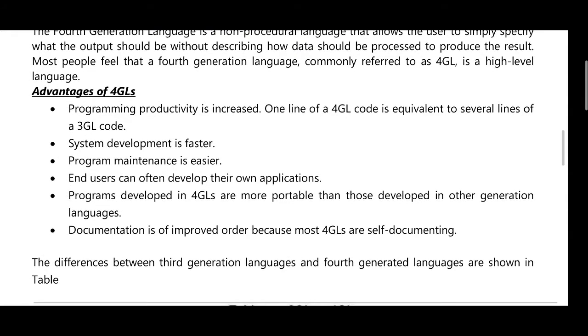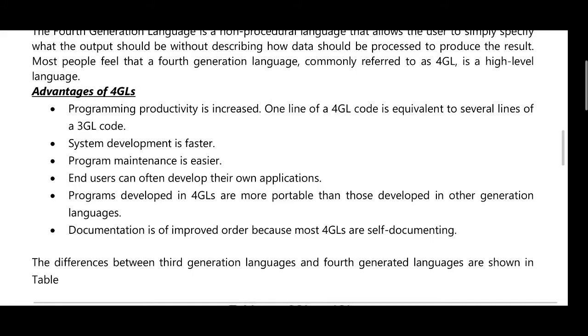Advantages of 4GL: programming productivity is increased, one line of 4GL code is equivalent to 7 lines of 3GL code. System development is faster, program maintenance is easier, and end users can often develop their own applications. Programs developed in 4GL are more portable than those developed in third generation languages. Documentation is improved because most 4GL are self-documenting.